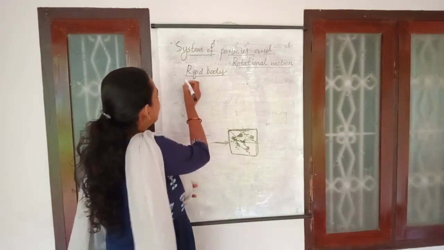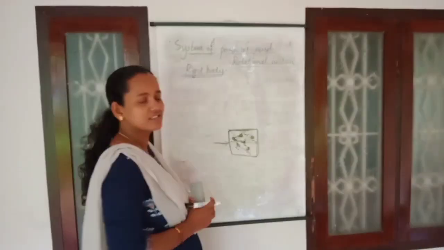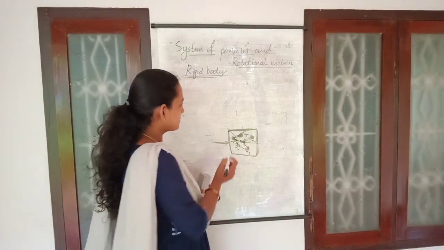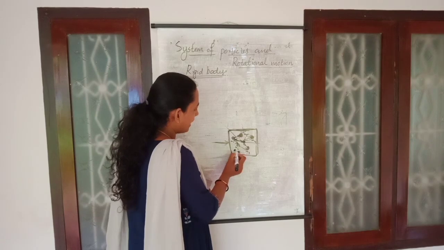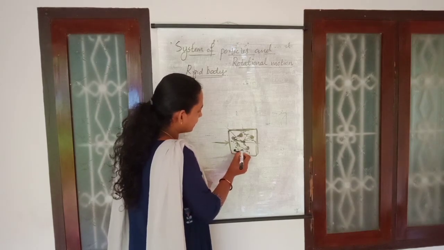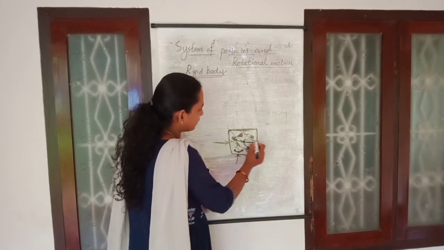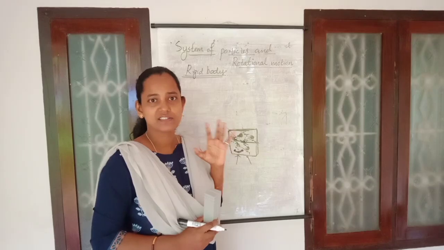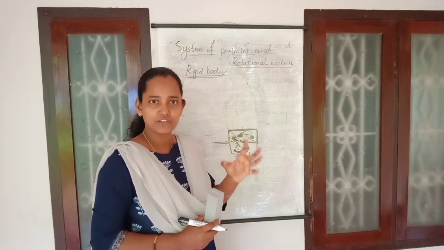This is an ideal concept. There will not be any body which is perfectly rigid. A rigid body consists of a number of particles in that system, and the distance between the individual particles will not vary whenever we apply an external force on it. But that is an ideal concept whenever we consider a solid body or a rigid body.